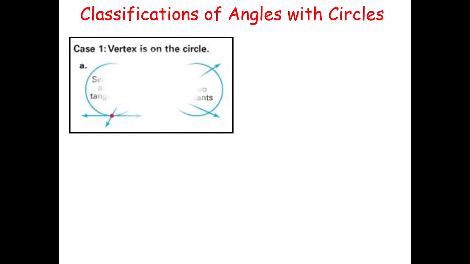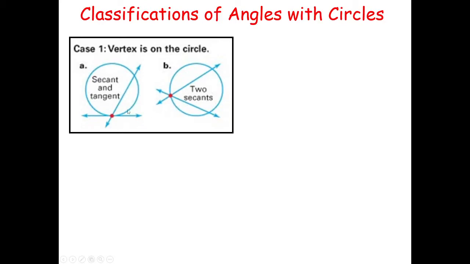Classifications of angles with circles. The first classification is this one. Vertex is on the circle. We can have a secant and a tangent for that. That's possible. It is also possible that you're going to have 2 secants for that. So, this case number 1 exists only for a secant and a tangent, a secant and a secant.